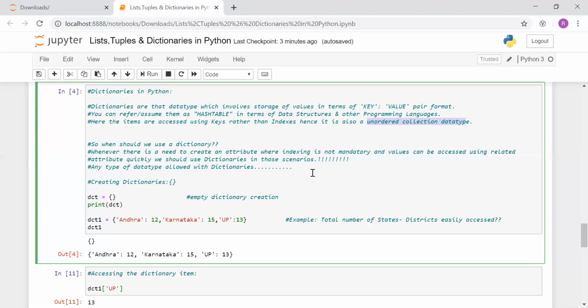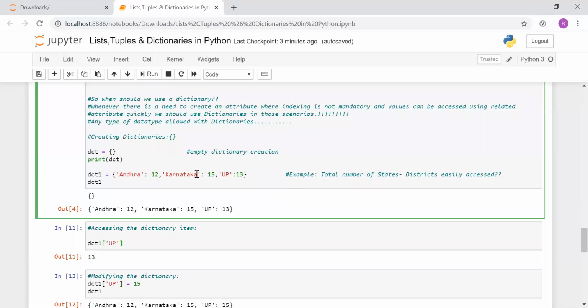Okay, one more important thing I'll be talking about is that the data types allowed within dictionaries can be of any type. That means list, tuple, or even a dictionary is also allowed. I'll be discussing more with the help of examples in the later part of this course. Okay, so creating dictionaries. How do we create them?